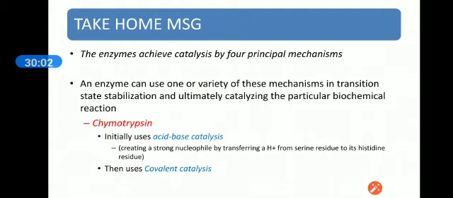Chymotrypsin is a digestive enzyme which engages two types of catalysis. Initially, it uses acid-base catalysis, in which it creates a strong nucleophile by transferring a hydrogen ion from a serine residue to its histidine residue, and when it makes a strong nucleophile, then the same chymotrypsin engages the further substrates in a covalent catalysis method.